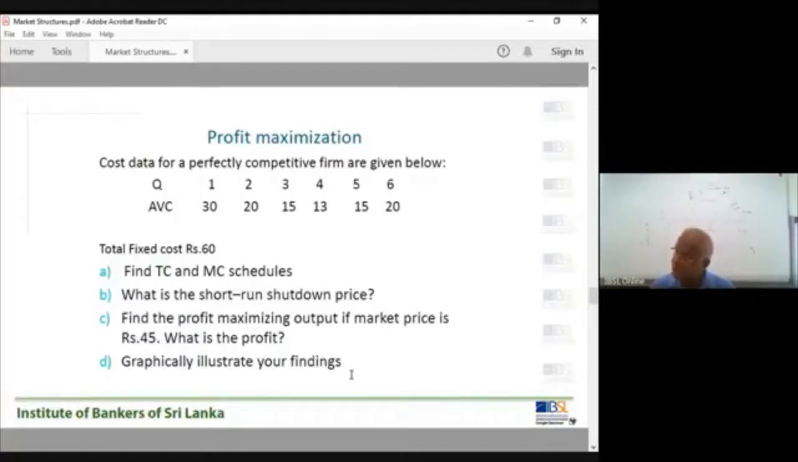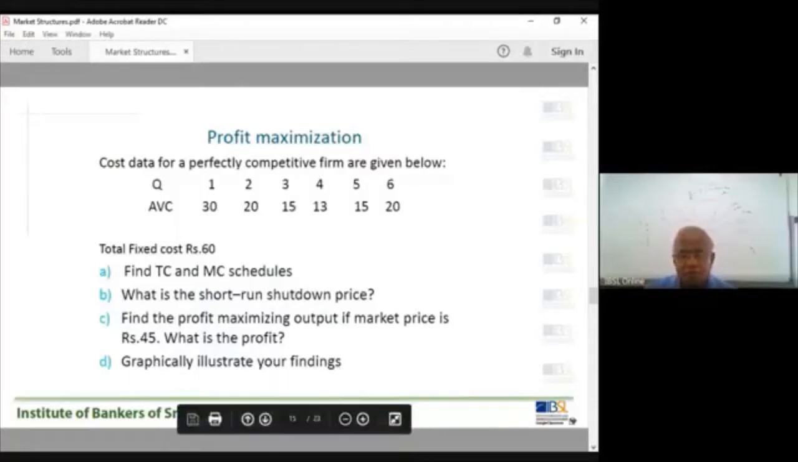What is the short-term shutdown price? Remember, without doing anything, now you can answer that question. The short-term shutdown price is the minimum point of the AVC curve. Take down: minimum point of the AVC curve. Now you can see what has happened to the AVC curve: AVC 30, 20, 15, 13. After that, AVC increases: 15, 20. What is the minimum point of the AVC curve? It is 13. That is the shutdown price. So the short-run shutdown price is 13. In the diagram, we mark that.